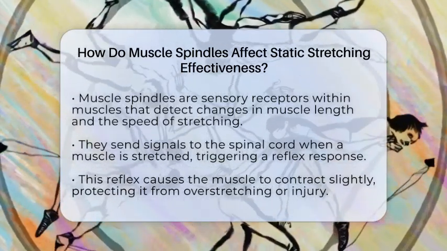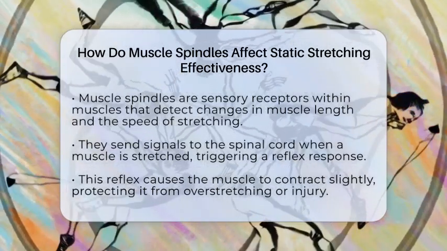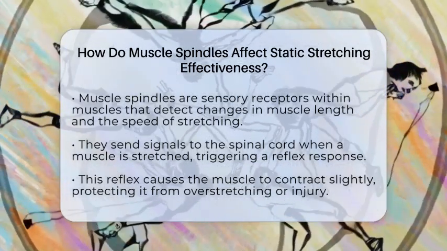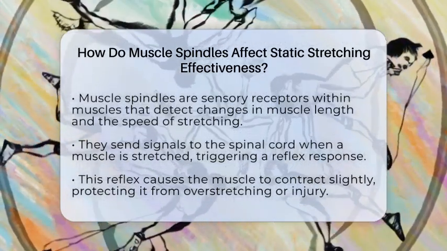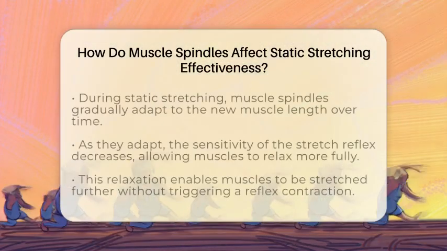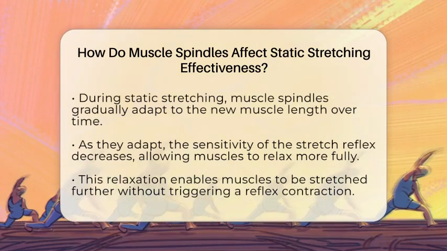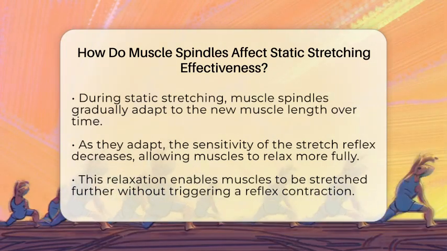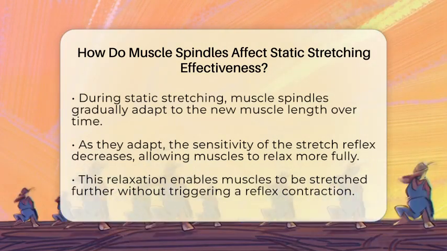When you perform a static stretch, holding a muscle in a lengthened position, muscle spindles are actively involved in sensing changes in muscle length and the rate at which that lengthening occurs. Muscle spindles consist of specialized intrafusal muscle fibers wrapped with sensory nerve endings. When a muscle is stretched, these nerve endings detect the increase in length and send signals to the spinal cord. This triggers a reflex response known as the stretch reflex, which causes the muscle to contract slightly to resist overstretching. The purpose of this reflex is to protect the muscle from potential injury by preventing overstretching or tearing.